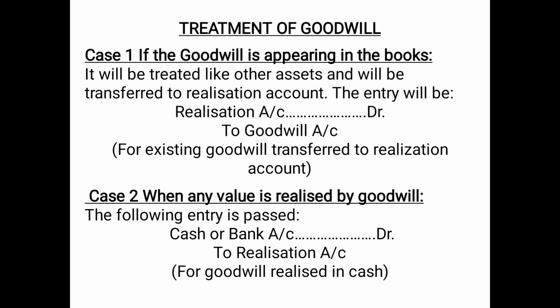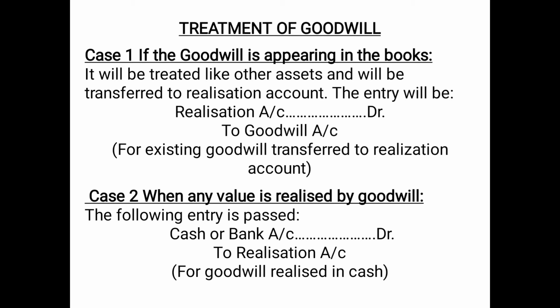So for transferring goodwill, that is an asset, to realization account, the entry will be realization account debited to goodwill account. Goodwill is an asset, it carries a debit balance. So when we are transferring it, it will carry an opposite, that is a credit balance, and since we are transferring it to realization account, therefore realization account will be debited. The narration can be for existing goodwill transferred to realization account.